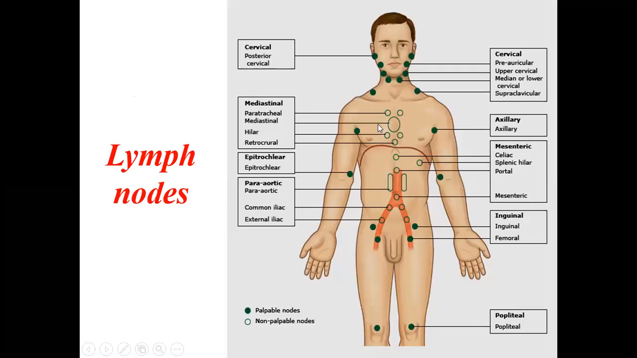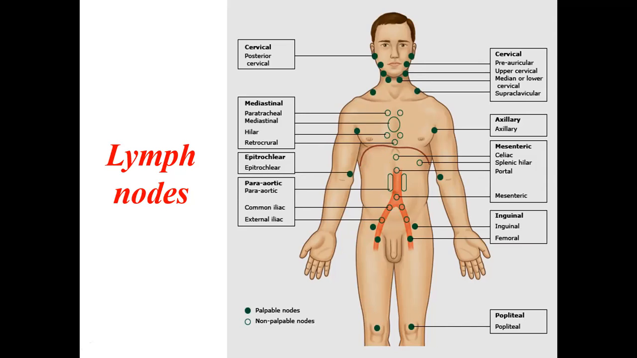Now, if you see this picture, the green colored are the palpable, which are superficial and can be palpated. So these are the palpable. Non-palpable are deep inside. The palpable will be the cervical group of lymph nodes, supraclavicular, then axillary, epitrochlear. These are the inguinal. These are called popliteal. All these are the palpable. No examination of a patient is complete unless you examine these palpable lymph nodes.